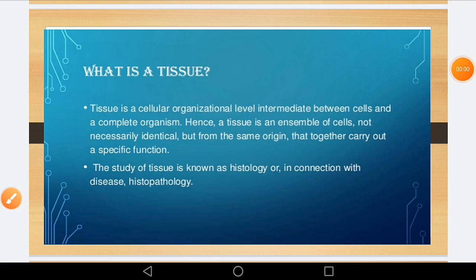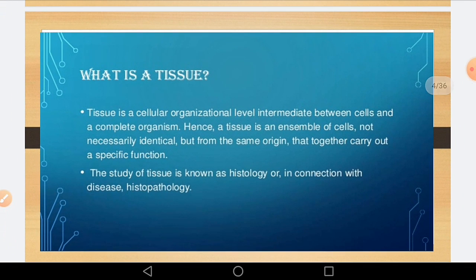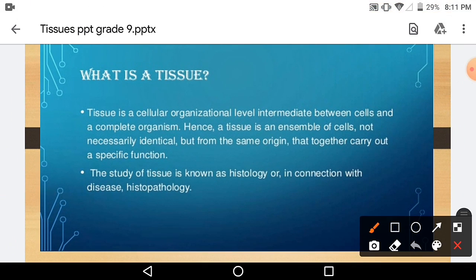Okay children, now we'll see what a tissue is. A tissue is a cellular organization level. It is intermediate between the cell and the complete organism. That means a group of cells forms a tissue. A tissue is an ensemble of cells, not necessarily identical, but they are from the same origin, and together they carry out a specific function. So a group of cells performing similar functions is called a tissue.